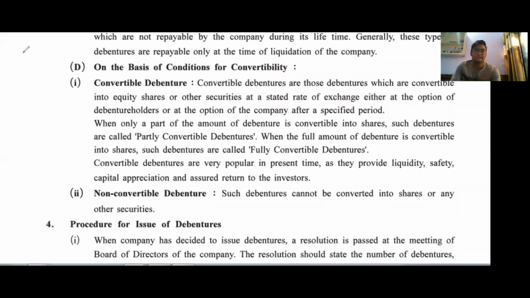In examination this chapter has 8 marks: in section A there is one MCQ for 1 mark, in section B there is one question for 1 mark, and in section C there are two questions of 3 marks each, that is 3 plus 3 is 6, totalling 8 marks for the debenture chapter. In the next class I am going to take the theory section. Thank you.